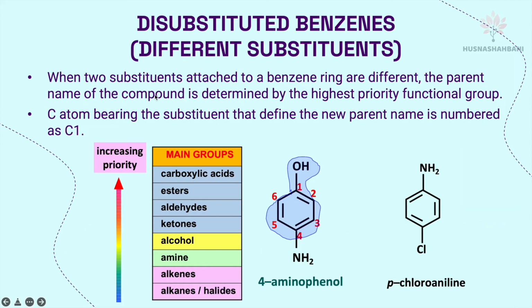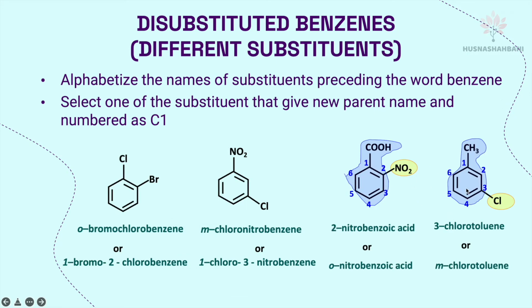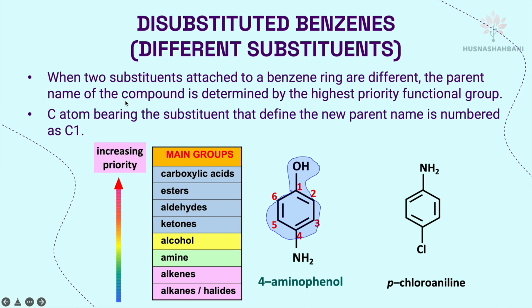When two substituents attached to a benzene ring are different, like halogen and nitro, the parent name of the compound is determined by the highest priority functional group. So this is the priority table.